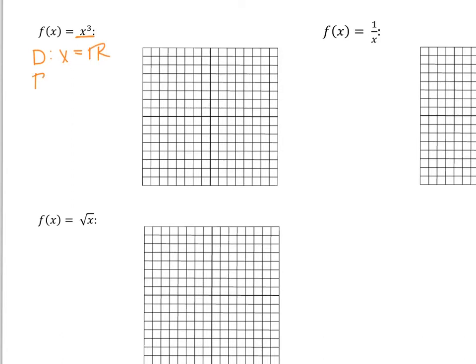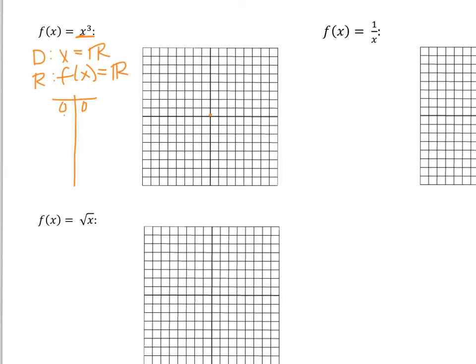Our range, unlike absolute value and quadratics, is also going to be all real numbers. If you cube a positive number, you get a positive answer. If you cube a negative number, you get a negative answer. Now this one doesn't have a vertex, but we are going to start right at 0, 0. We'll start right at the center. And if you cube 0, you get an output of 0.